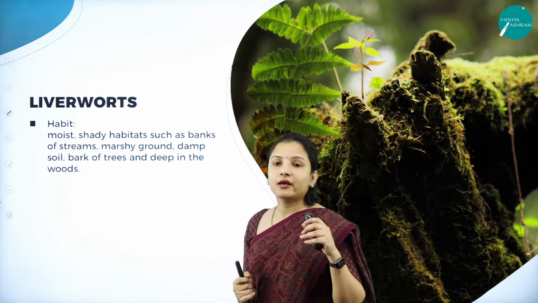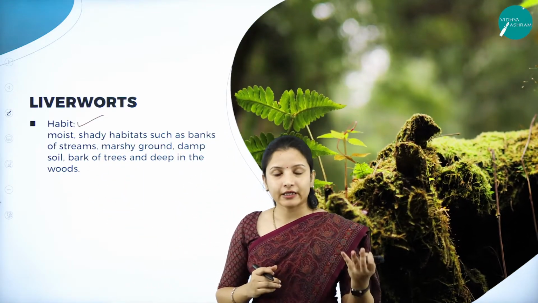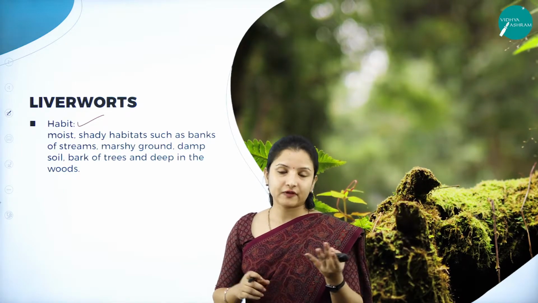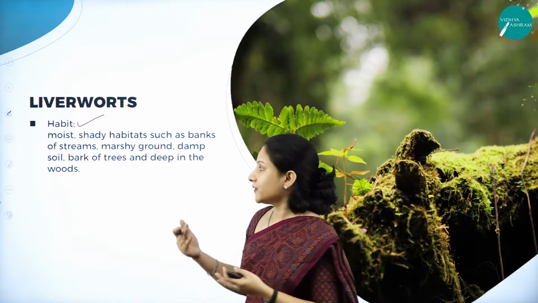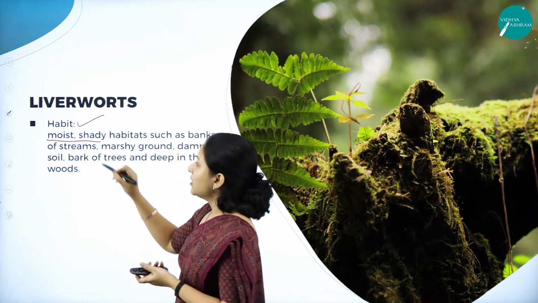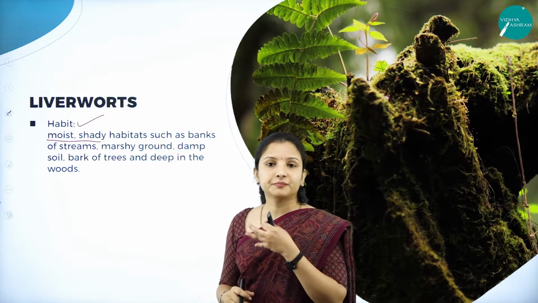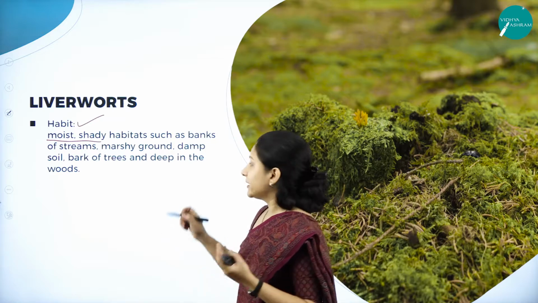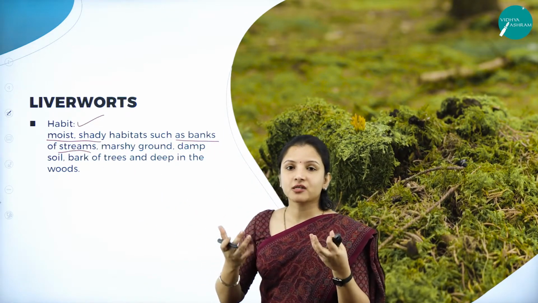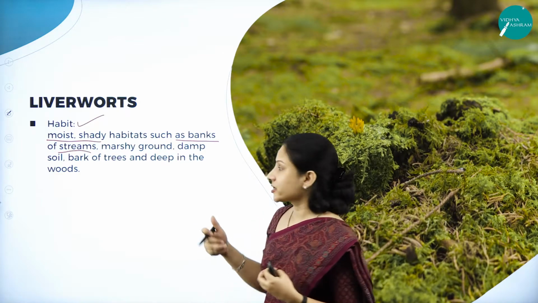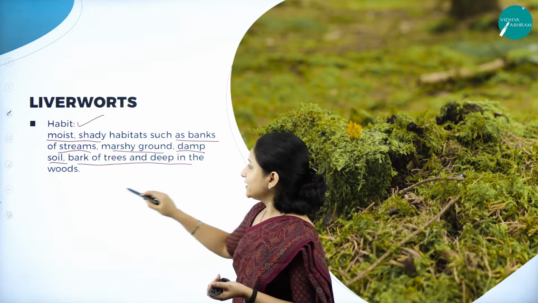So first we shall study about the habit of the liverworts. When it comes to habit, again I told you about the general characteristics of bryophytes. The same thing applies here when it comes to the specificity of liverworts. So liverworts usually grow in moist, shady habitats, especially wherever there are streams, that is banks of streams, ponds, rivers, there you can find them growing. And also they grow in marshy ground, because marshy ground always has a little bit of moisture in it, damp soil, and also in barks of trees and deep in the woods.